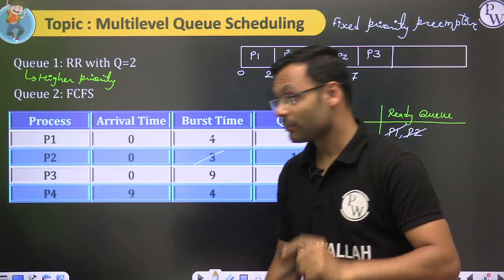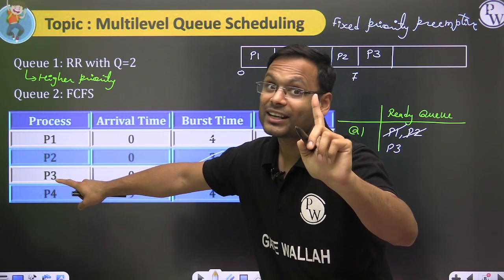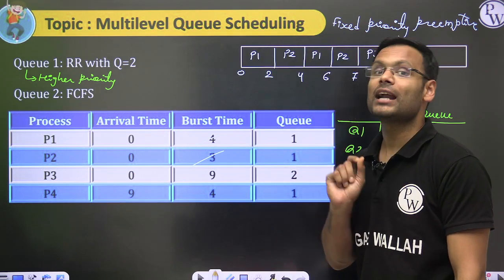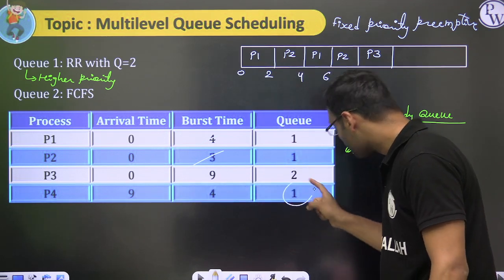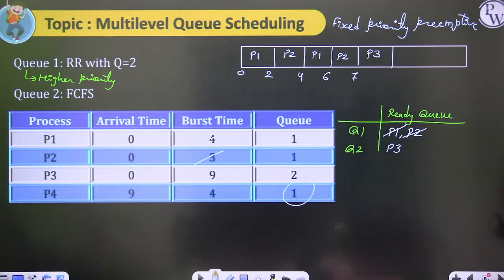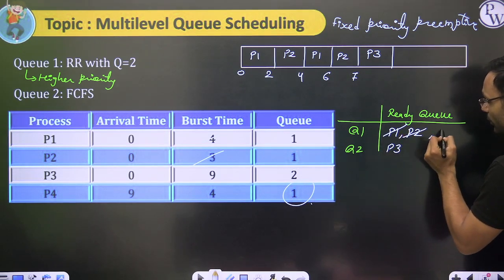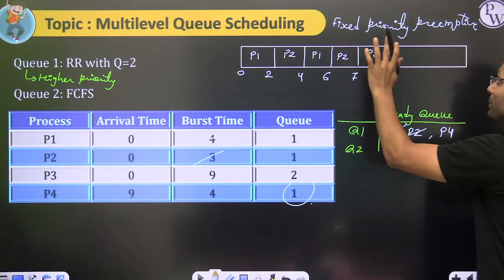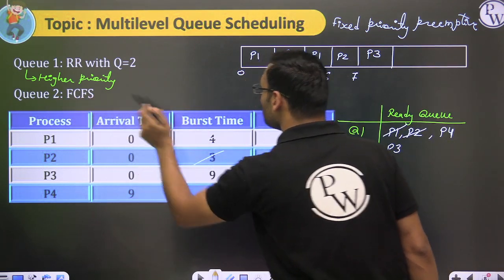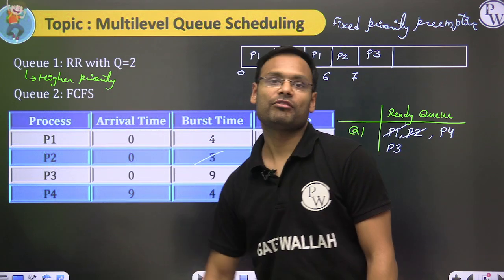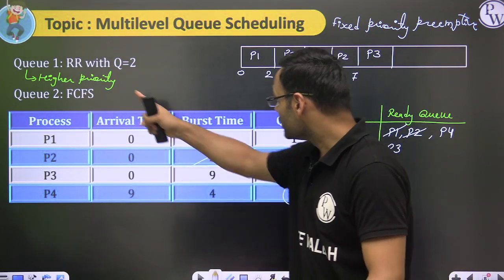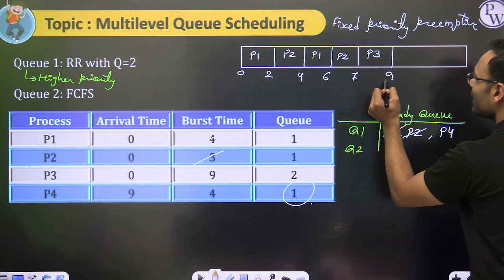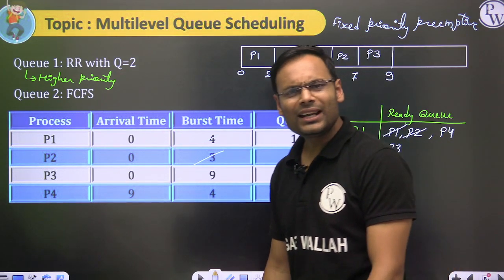But please remember, at time unit 9, a new process arrives in queue number 1. So at time 9, process P4 arrives in queue number 1. When P3 is running, which is from queue number 2, even though it is having FCFS algorithm, it will run only till 9 time.